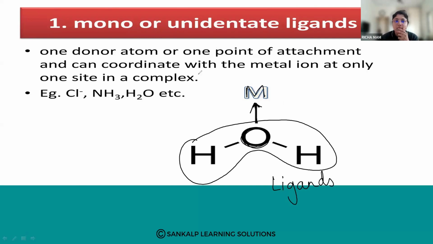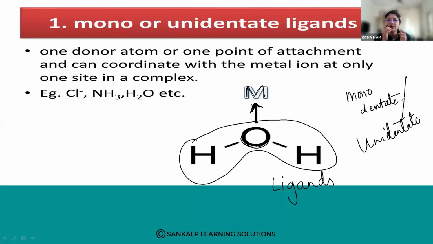The point of attachment is only one to the metal, so it is called monodentate or unidentate. One donor atom is present, and it forms one coordinate bond with the metal at only one side in the complex.